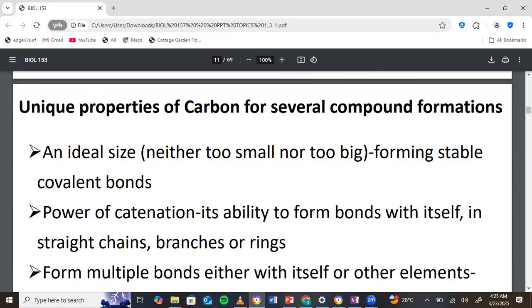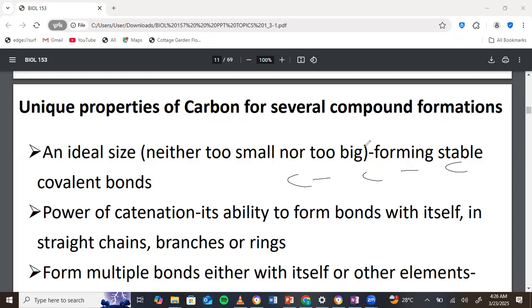Now, the next one is the power of catenation. Catenation comes from a word, catena, which means chain. So we are looking at the ability of carbon to form chains. Now, the chain can be straight. The straight chain can be like this: carbon-carbon bond, so carbon to carbon to carbon, right? Yes, straight chain, like propane. Then it can be a branched chain like this.